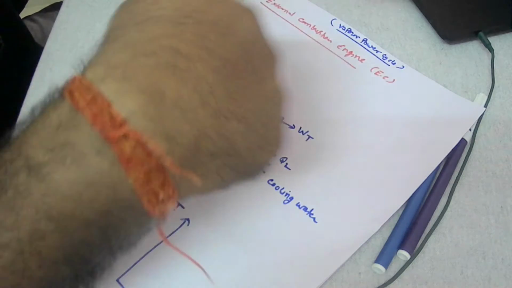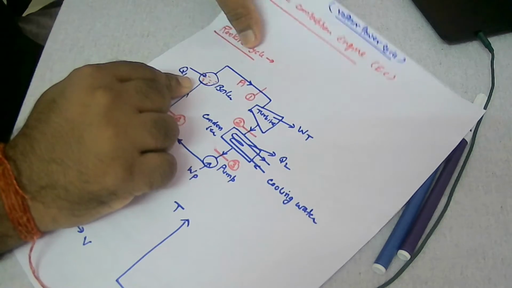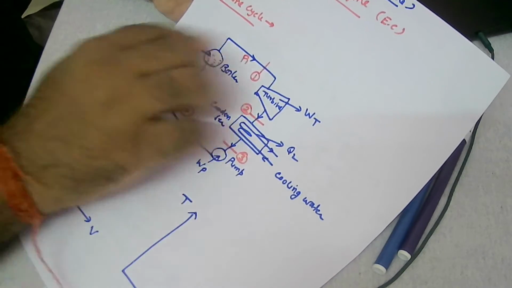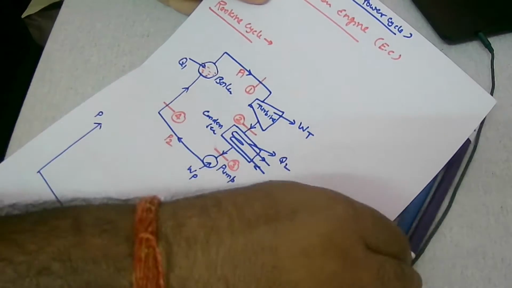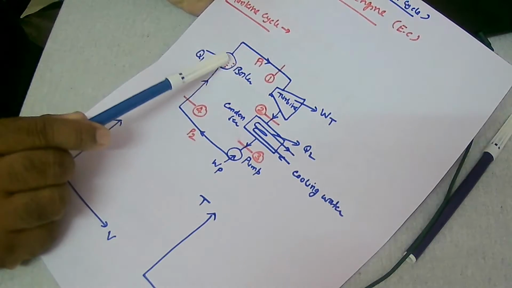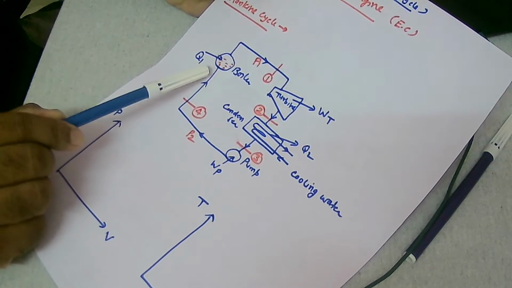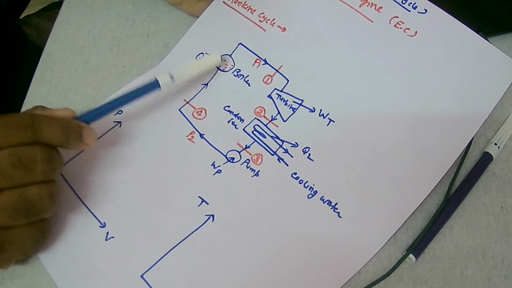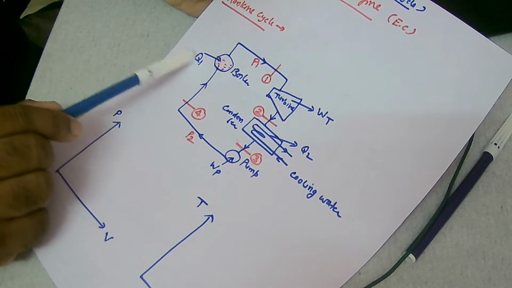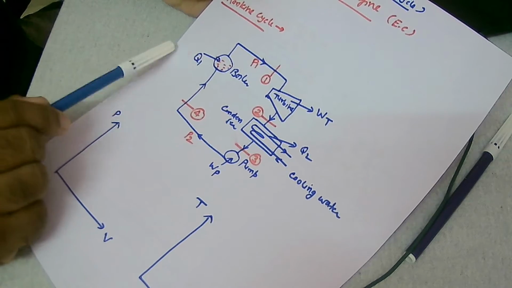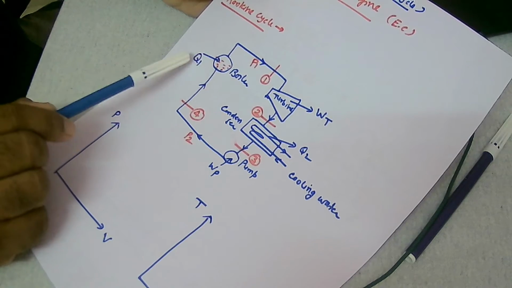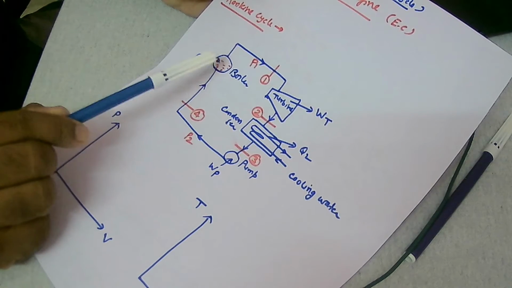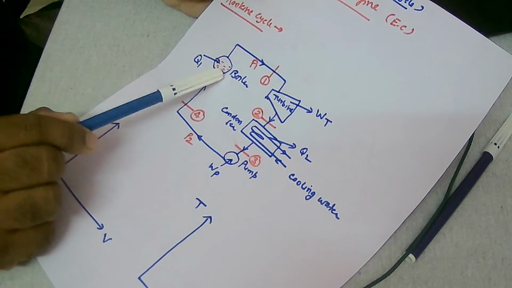So this is a schematic diagram of a generic steam power plant. If you look at this portion, this is a boiler where water is filled and heated up with heat supplied from an external source. That external source may be a furnace, which will supply this heat. When heat is supplied to the boiler, water will evaporate and convert into steam.